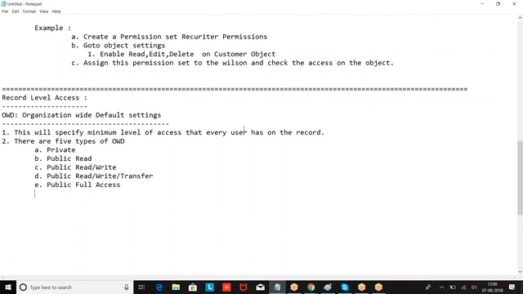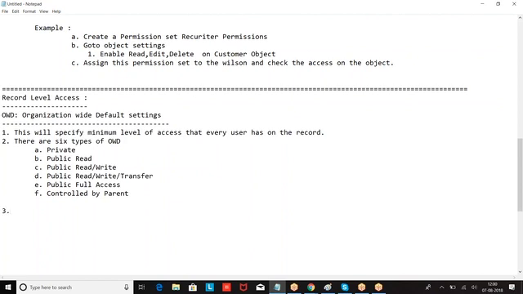Then there's one extra. Okay, I can also include that. What is the 6th one? Control by parent. So these are the different types of OWDs.